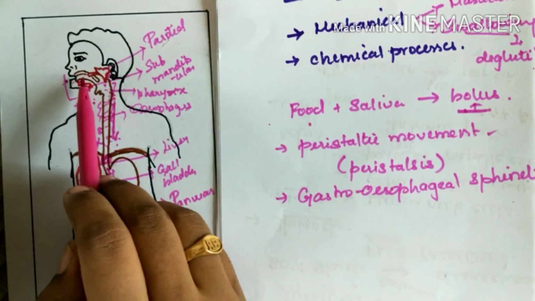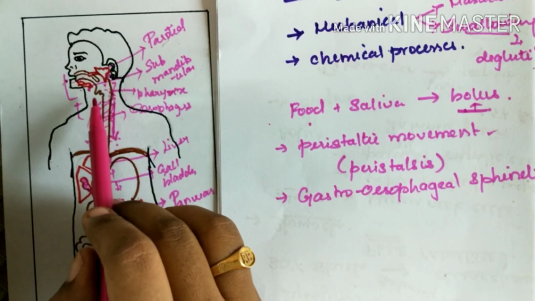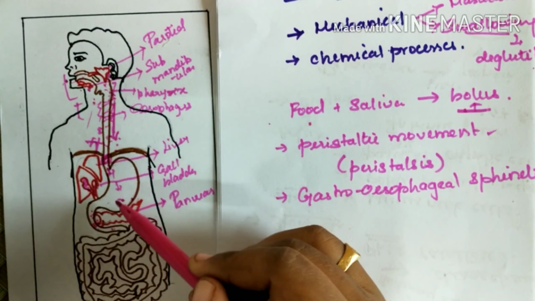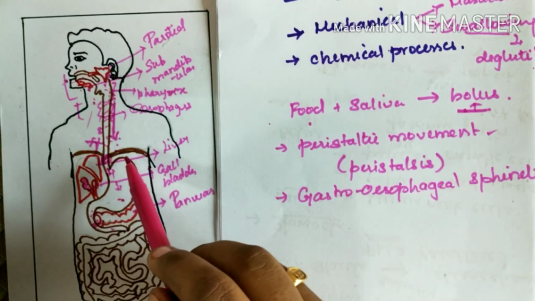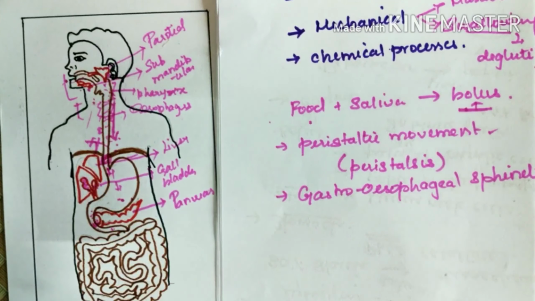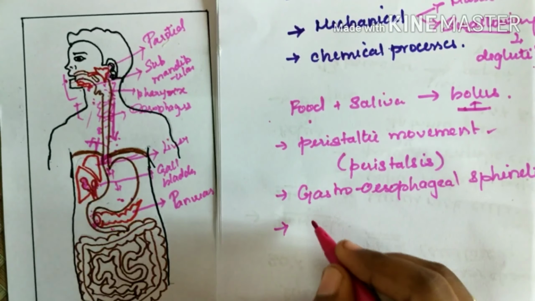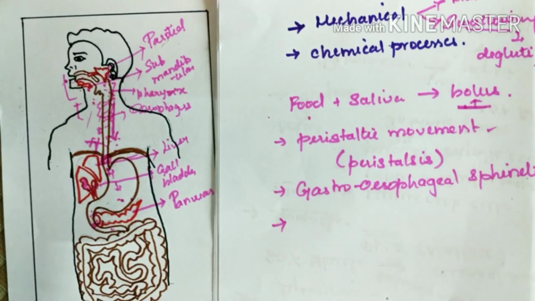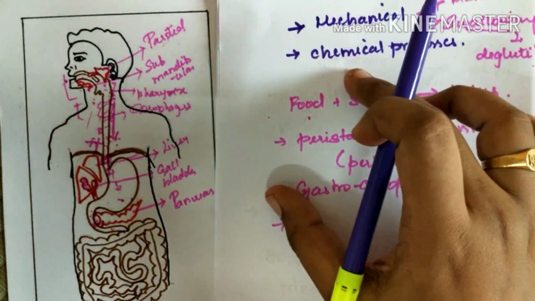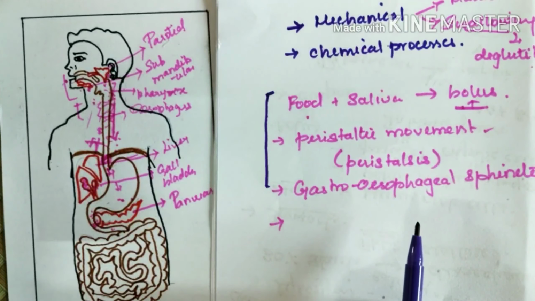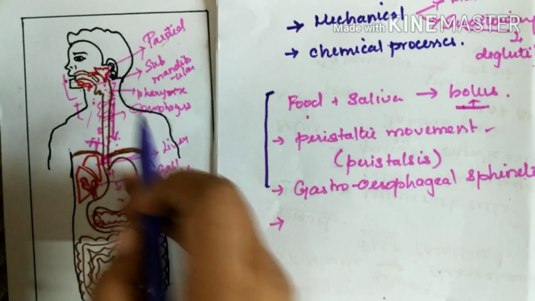So food enters here, it turns into bolus, it gets swallowed, then it enters the esophagus, then it reaches the stomach through the gastroesophageal sphincter. Okay, here when we are talking about the stomach, this is all mechanical process. All these are mechanical processes. There are some other mechanical processes happening here.